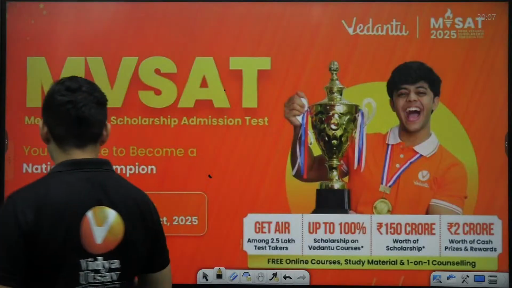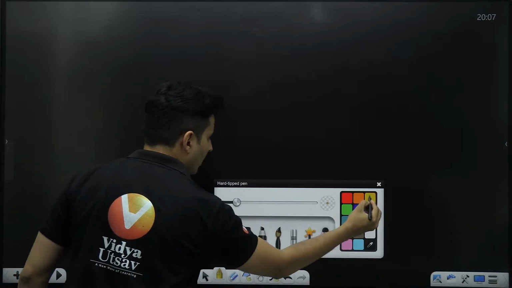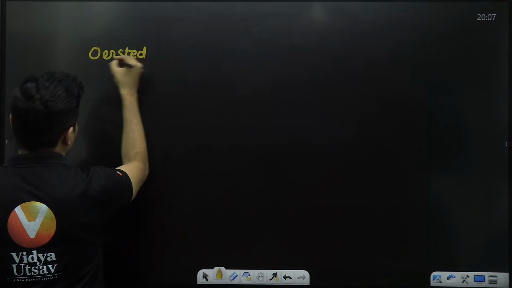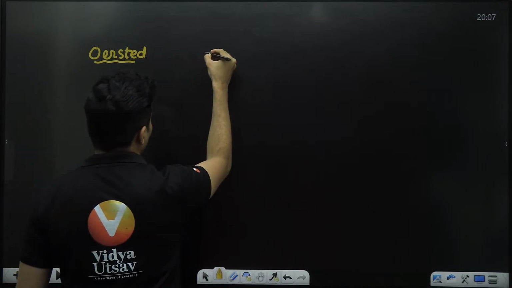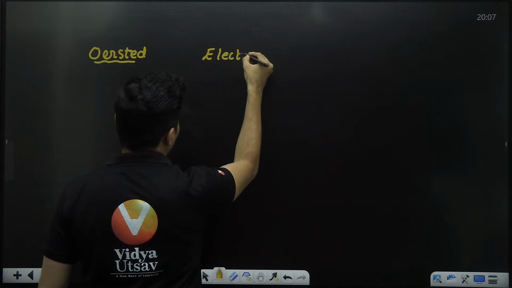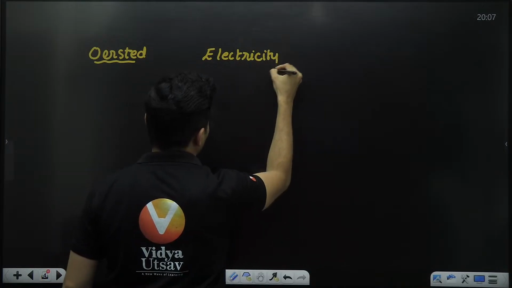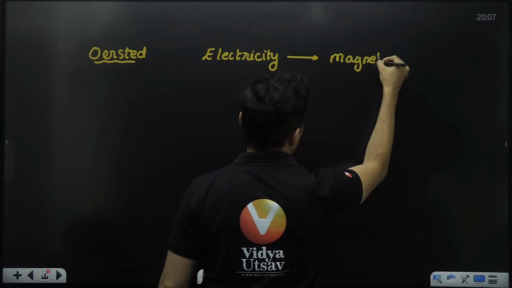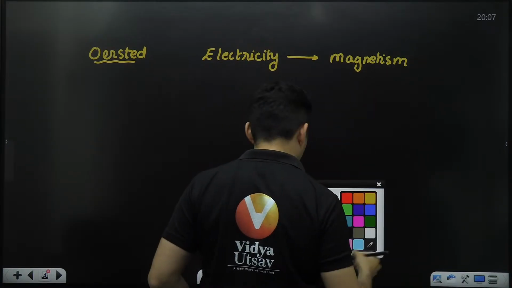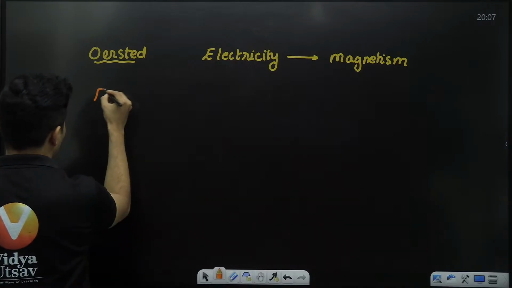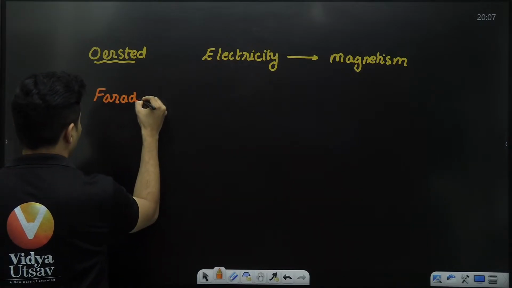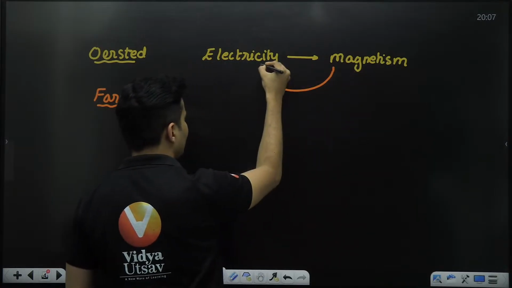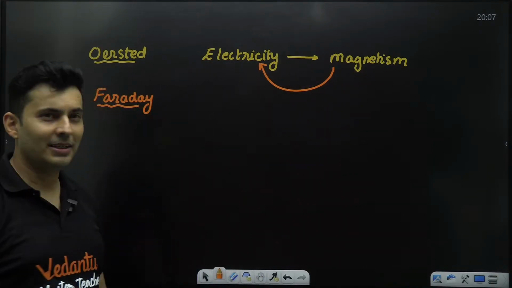So just to give you an idea over here, Oersted's experiment was about how current and electricity can create magnetism. What Faraday did was the exact opposite. From magnetism, can I recreate that electricity?